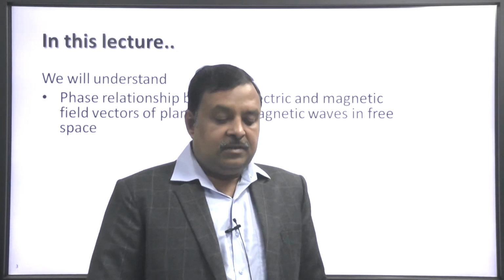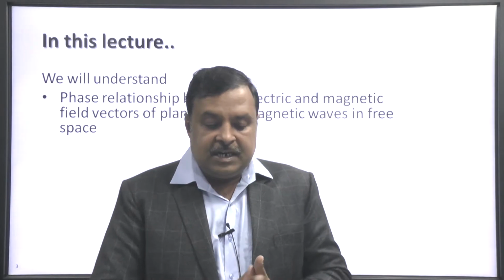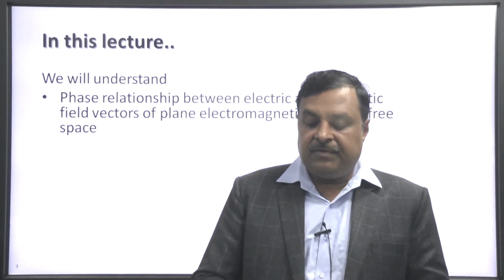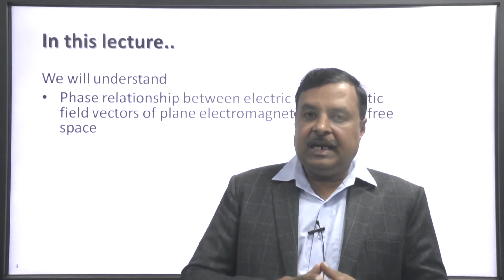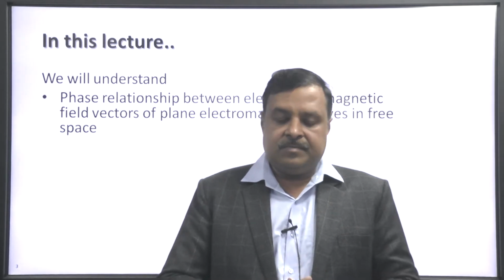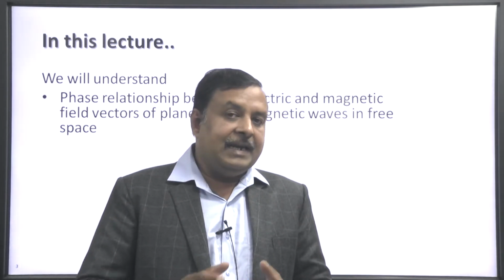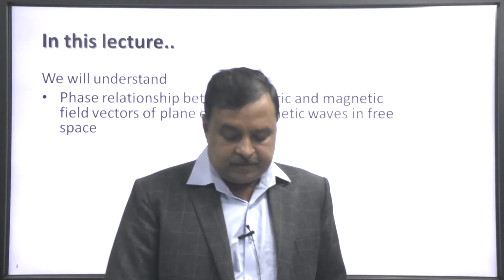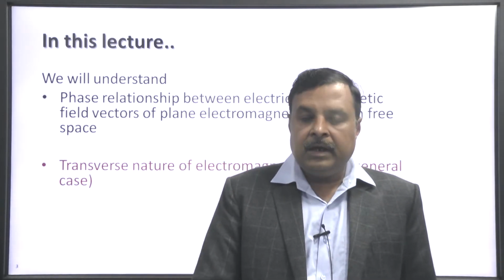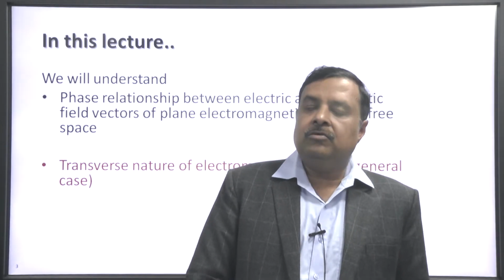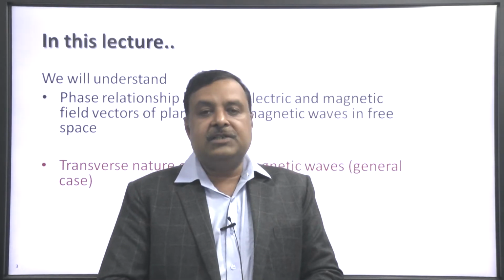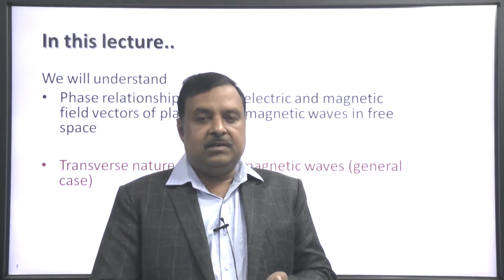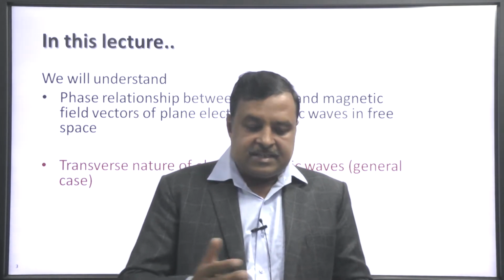So, in this lecture we will understand the phase relationship between electric and magnetic field vectors of a plane electromagnetic wave which is propagating in free space. And then we will also discuss the transverse nature of electromagnetic waves in the 3 dimensional general case.